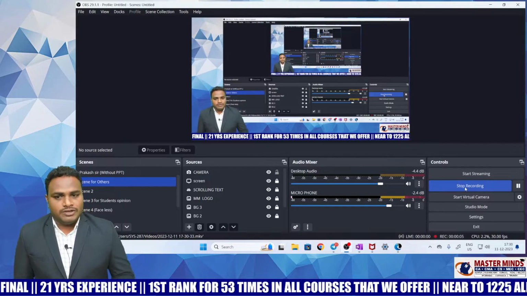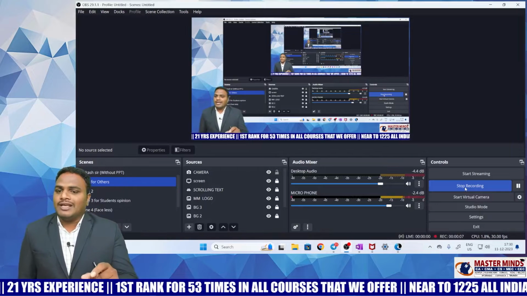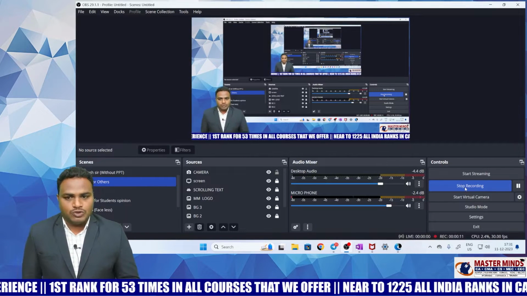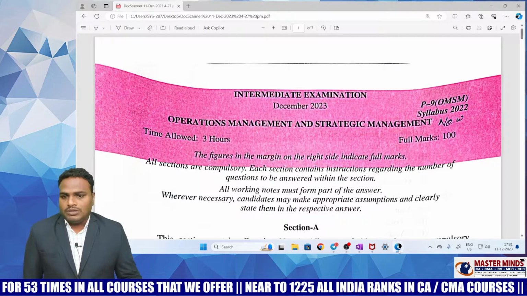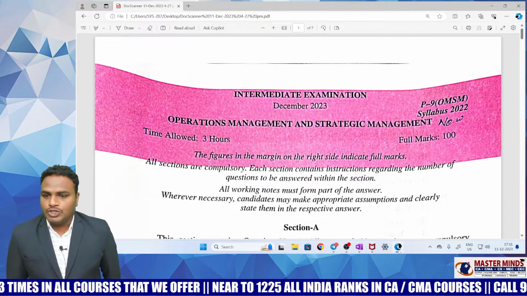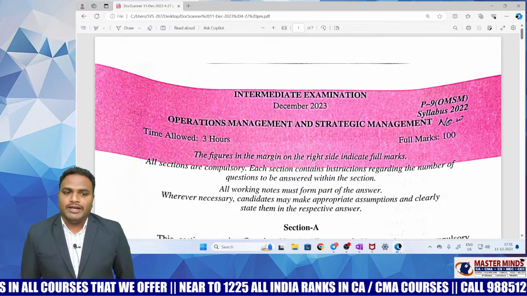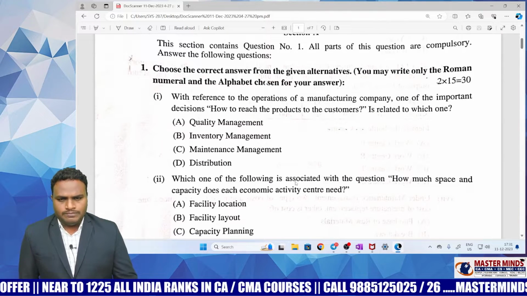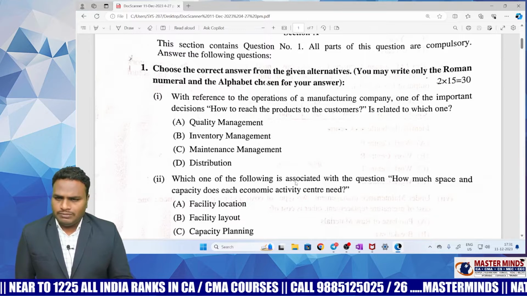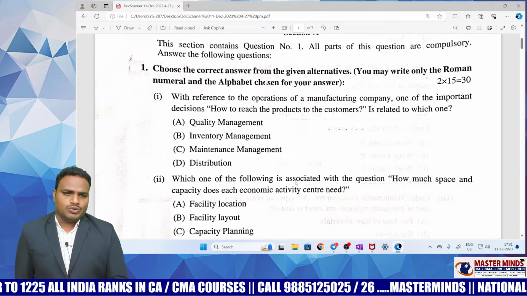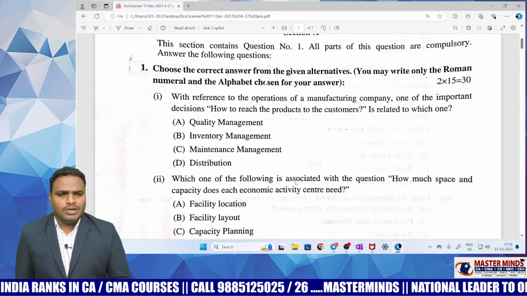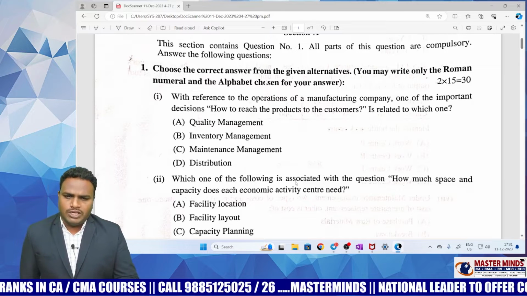Today we are here for analysis of today's examination question paper, which is the Operation Management December 23 question paper. Today I want to share my findings on this Operation Management and Strategic Management December 23 attempt question paper. As usual, as per the new trend, there are 15 MCQs, and each MCQ carries 2 marks. In my opinion, all the MCQs are very easy.